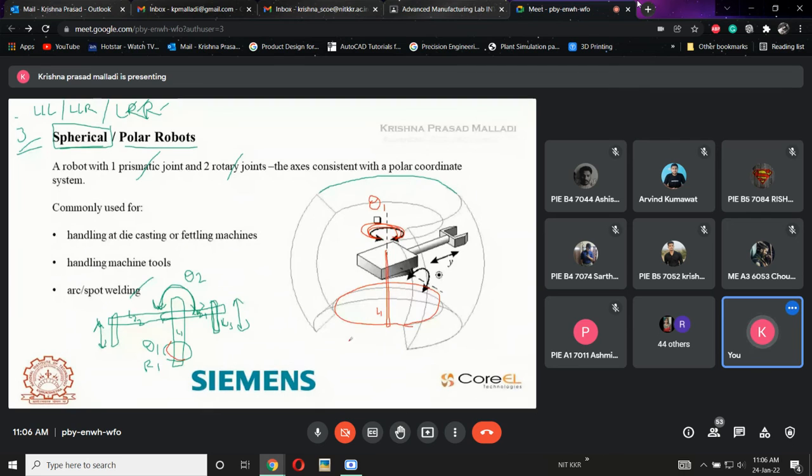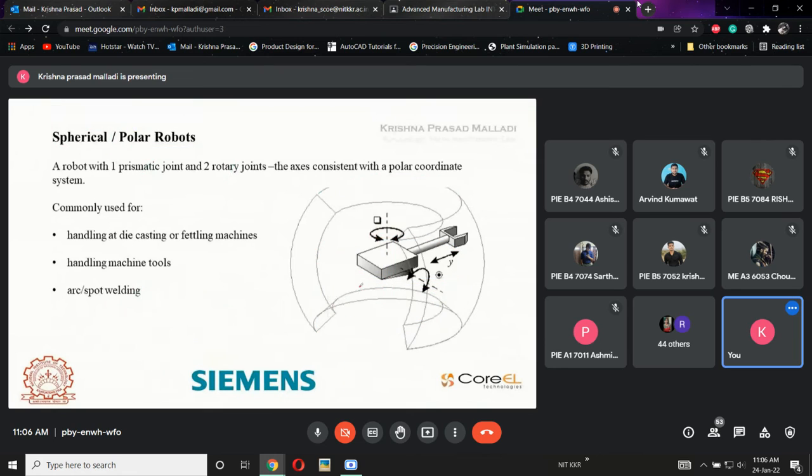Previously, what happened? There is an L here. Because of L, what will happen? It will be moving in the upward and downward direction, so that we will be getting a straight envelope. So we will be getting a straight envelope and the same circle. But here, what happened? There is a movable one. So this is theta 1. It will move in this direction, theta 1, L1 theta 1.